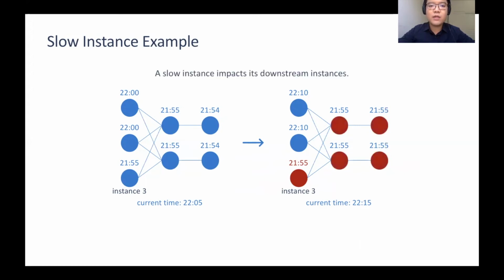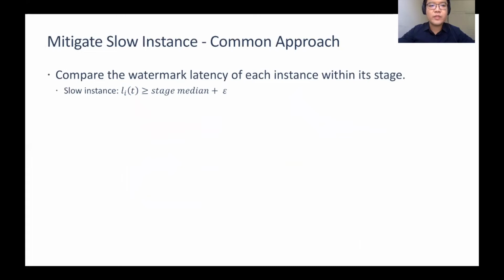Moreover, a slow instance can impact all its downstream instances. In this example, all the instances after instance 3 cannot advance their watermarks beyond 955, as they are all waiting on the input from instance 3. In the paper, we present a detailed analysis of different slow instance patterns observed in production. These slow instances need to be mitigated in order for the pipeline to operate faster. The common approach to detect and mitigate slow instance is to compare the watermark latency of an instance within its stage.